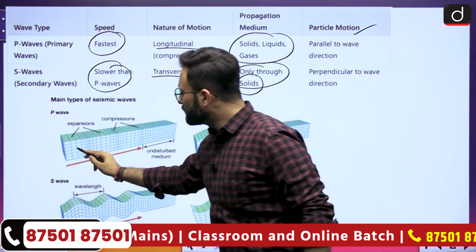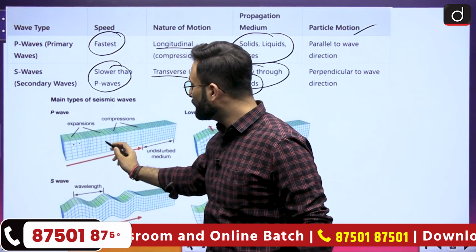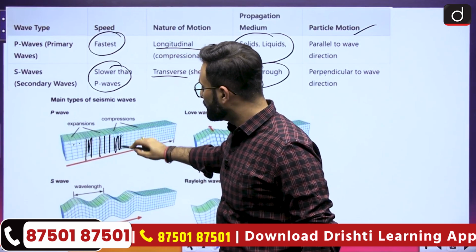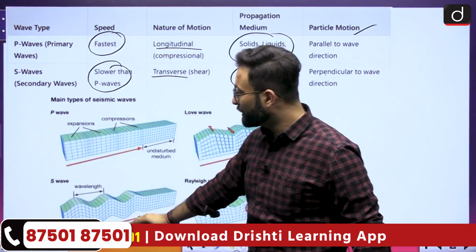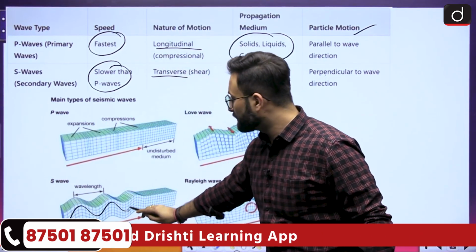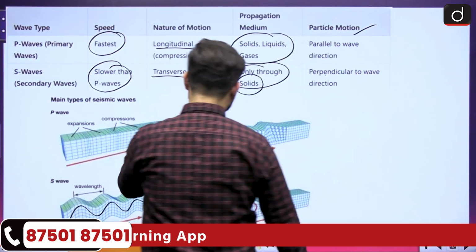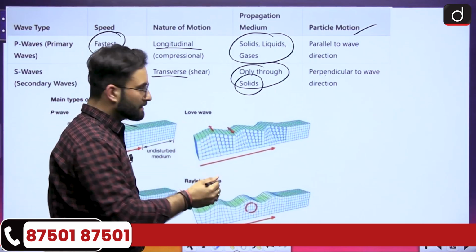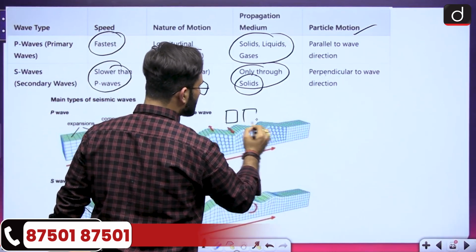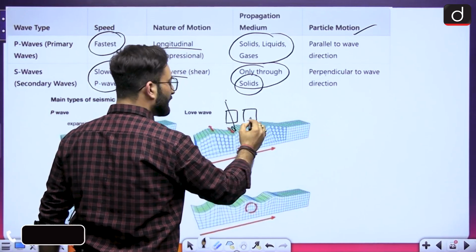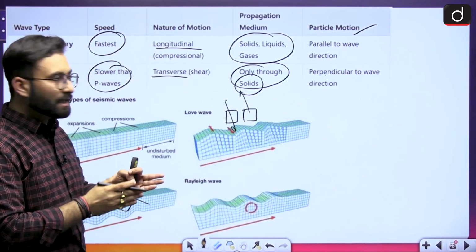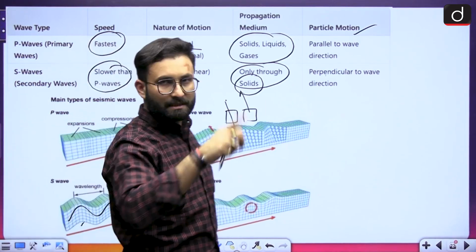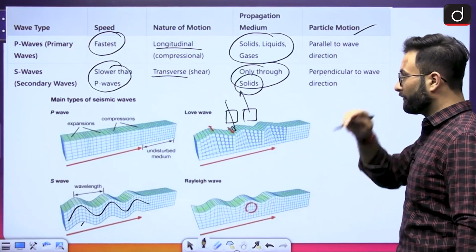Here you can see the particle distance is very high over here, and then a sudden compression will be there, and again these are at a distance, and then a sudden compression is there. So that is your P waves. Coming to the S wave, here you can see the motion is like this. Coming to the other waves, that is your Love waves. These are basically shear waves. If there is a block like this and a second block like this, one will be moving in this direction, the second in that direction, so there will not be a vertical movement. Coming to the Rayleigh waves, these are rotational waves in nature. So that is about the different kinds of waves.